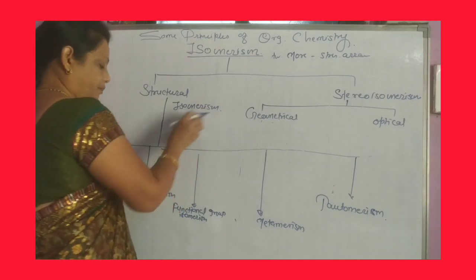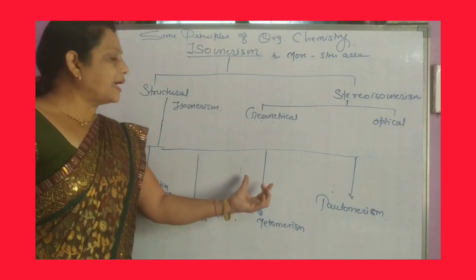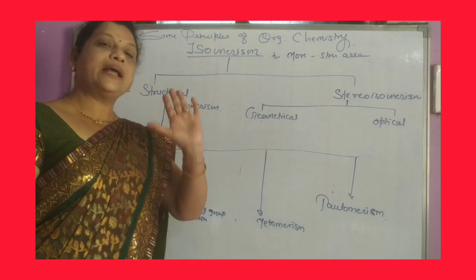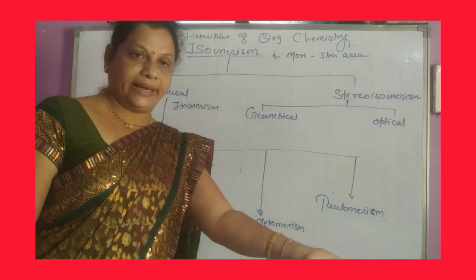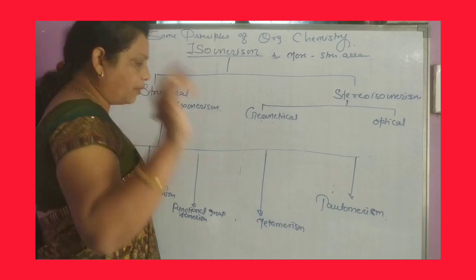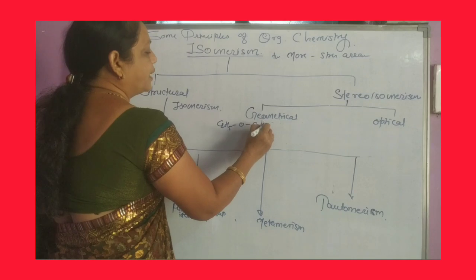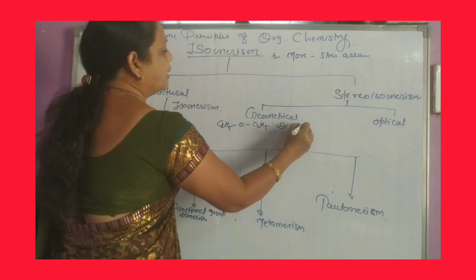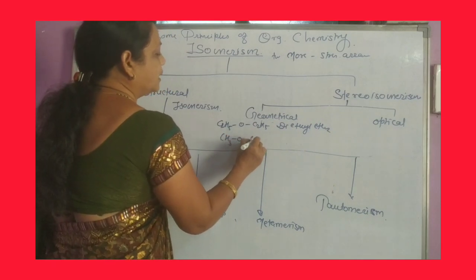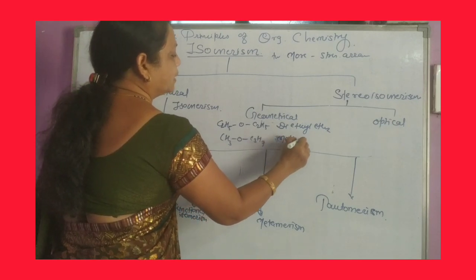Next one, that is metamers. Metamers is a type of isomerism belonging to the ether linkage, meaning different alkyl groups are present on the ether linkage. They are called metamers. For example, having the same molecular formula, C2H5OC2H5. This is called diethyl ether. And CH3OC3H7. This is called methyl propyl ether.